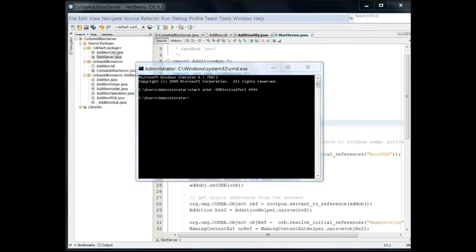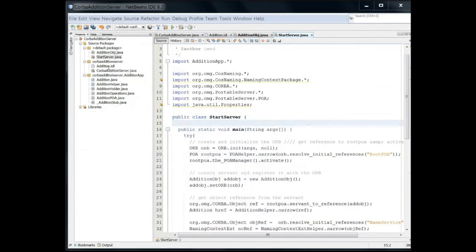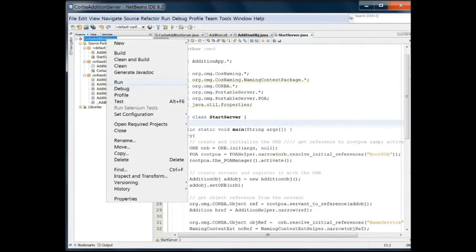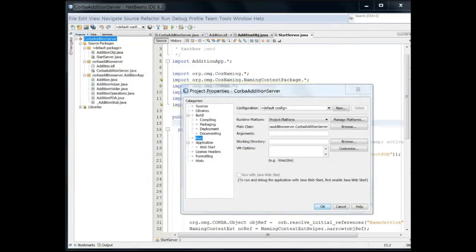Now let me just try to run it. It will run, and in the background you have to have this ORB. This ORBD should always be running in the background. And now, if you see this program, we have to give some configuration. We cannot run it like this, because the client should know the port and the IP. Similarly, the server should know the IP and the port number of the client. All these have to be given in the project properties, in run, in the arguments.